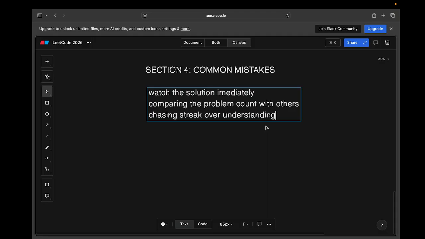LeetCode rank doesn't matter. Thinking clarity does, right? So this is all about the roadmap. I have divided it into four sections. If you follow this roadmap, LeetCode will stop feeling scary.